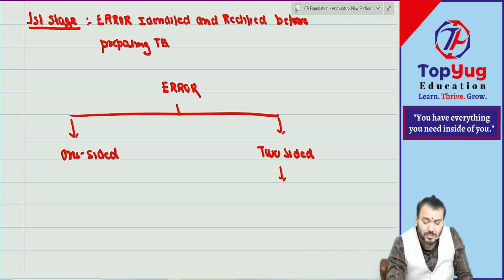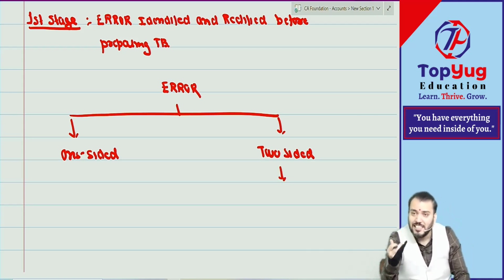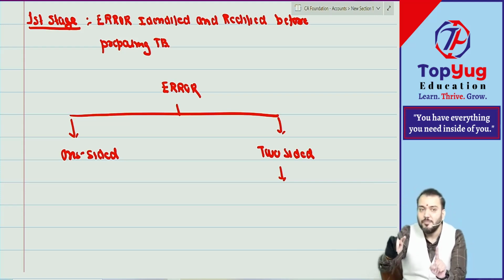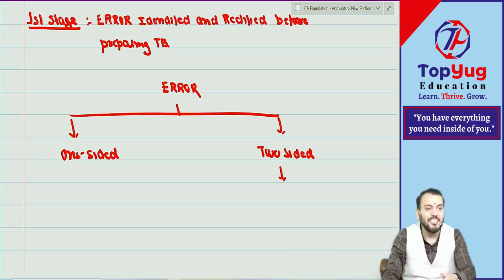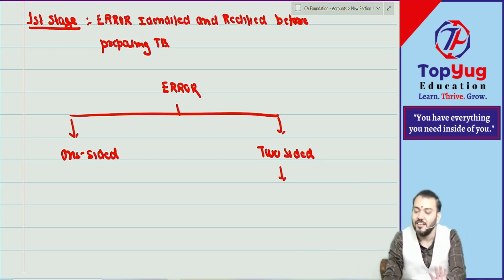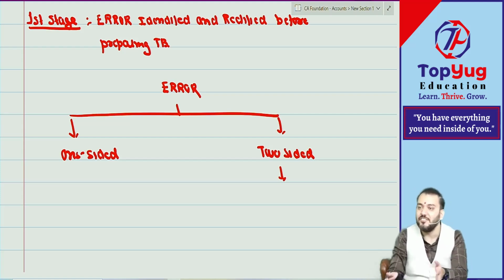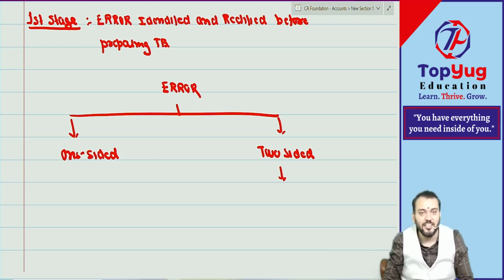Can I say whenever it is two-sided, it will always be rectified by passing one rectification entry? Because two-sided means the debit is also not given, the credit is also not given. So it is always rectified by passing a journal entry, and that type of journal entry is known as a rectification entry.